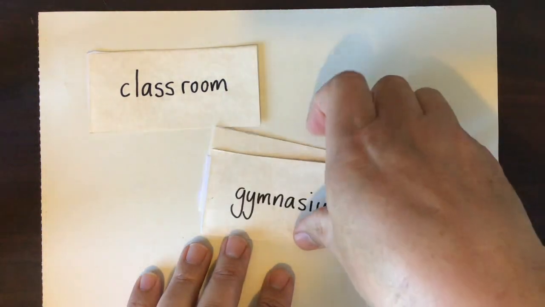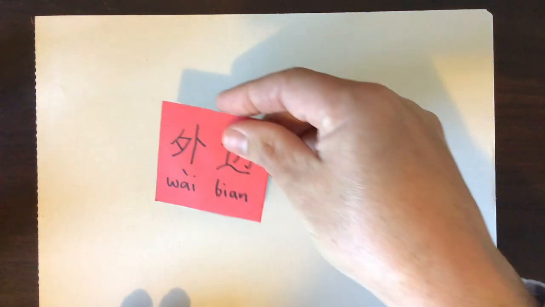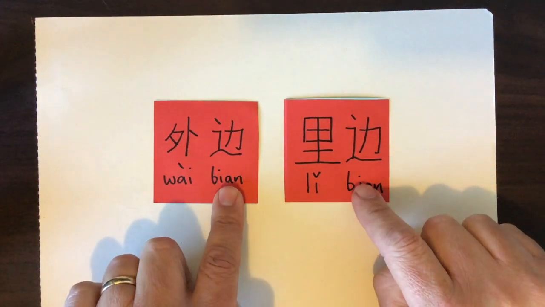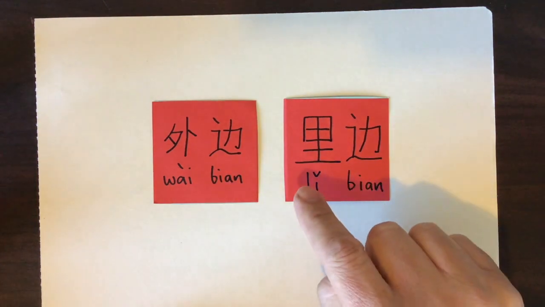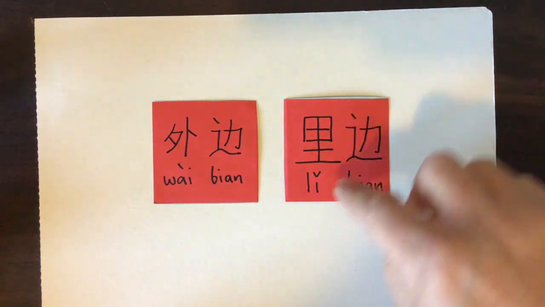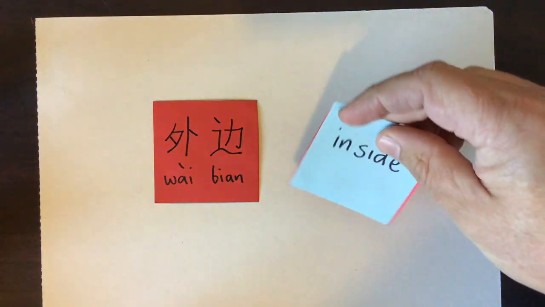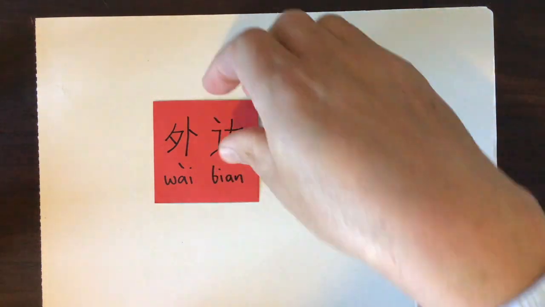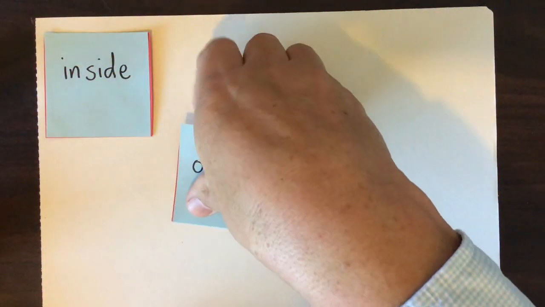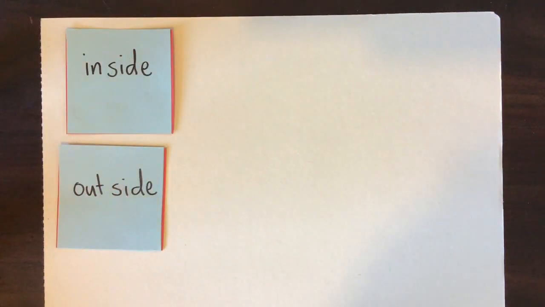Okay, now that we've got those, I have some new words to show you, and we're going to use these because we actually need these words to describe where things are in relation to the school or describing what a school has. Firstly, we're going to have wai bian and li bian. So bian means side. Li means inside something. Wai means outside something. So altogether, li bian means inside. Wai bian means outside. Okay, keep these in mind. We'll put them over here for the moment.